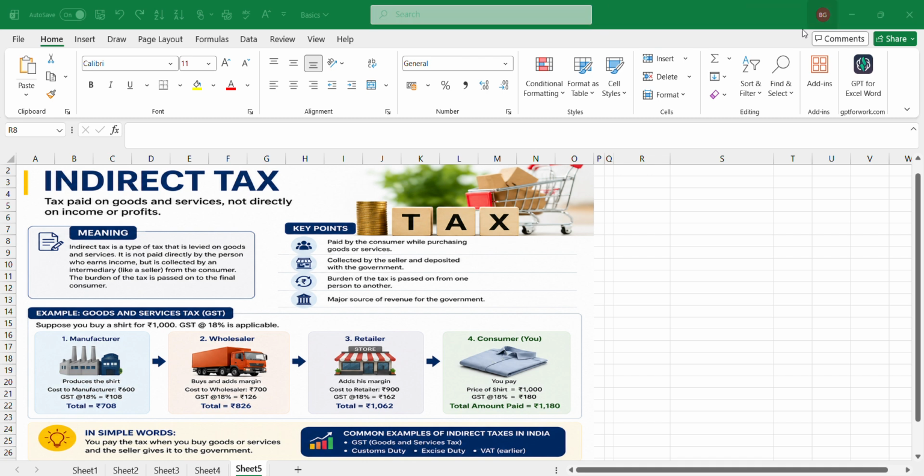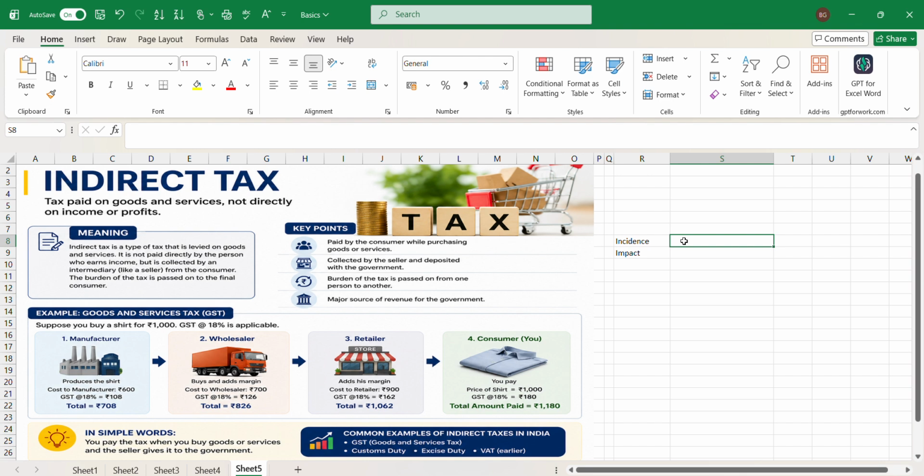What is indirect tax? Guys, in the last class, if you do remember, we had discussed the concept of direct tax, where the person who earns an income is supposed to pay taxes to the government. Indirect tax is a reversal of that concept, because here I would like to talk about the incidence as well as the impact. Incidence and impact will fall on two different persons in the case of indirect tax.